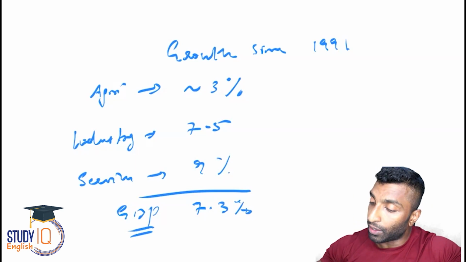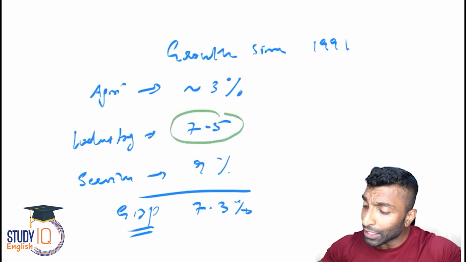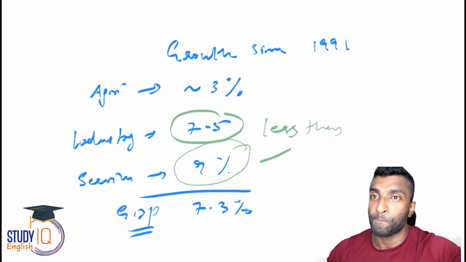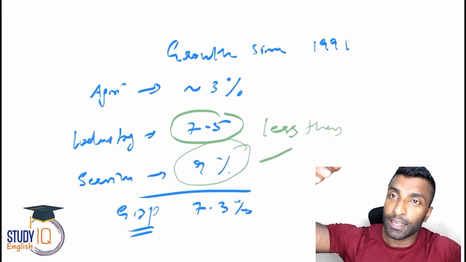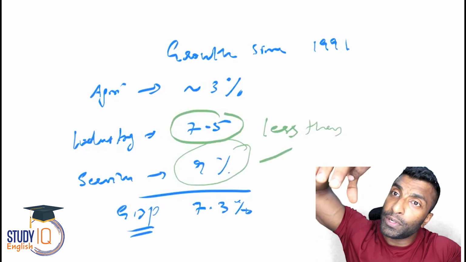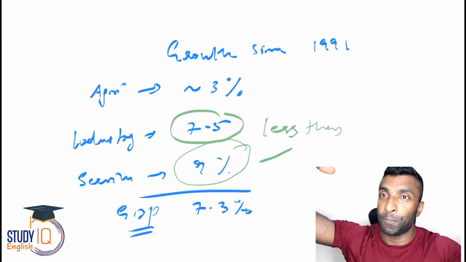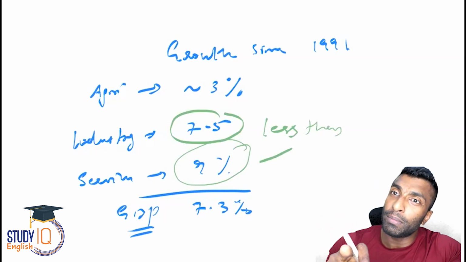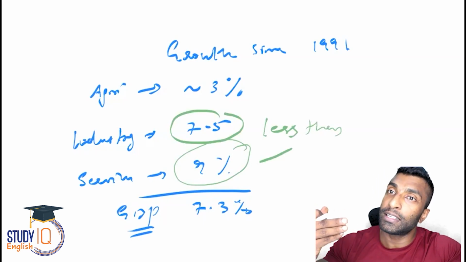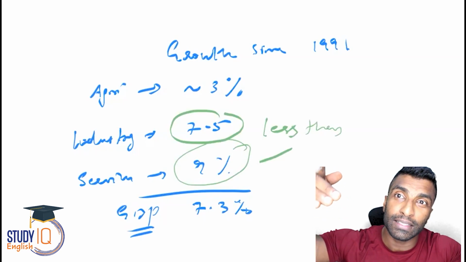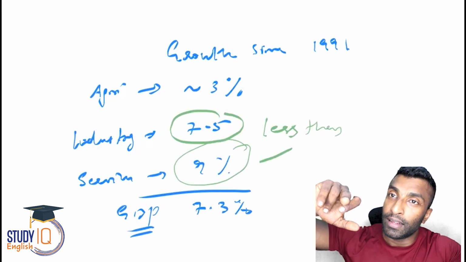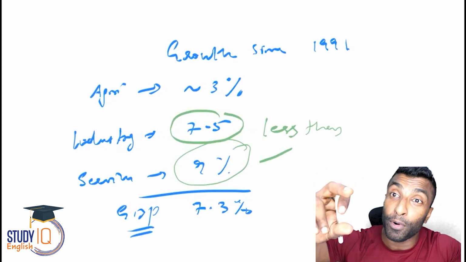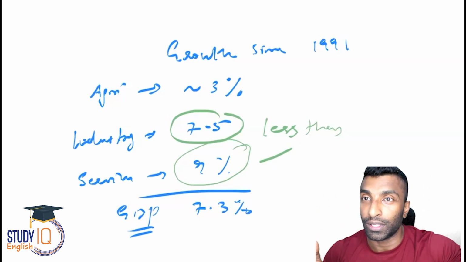Now you can see here the growth of industry is actually less than the growth of services. So services are growing at a faster pace compared to industry, and the contribution, if you look into that, is also very high. The contribution of the service sector is around 51, 52%. But the problem is the service sector is not able to accommodate people. That means it is not able to provide employment. The contribution in terms of employment is less. So because of that, this growth is led by the service sector, but the contribution of the service sector in employment is very less. That leads to jobless growth. That is not considered desirable.